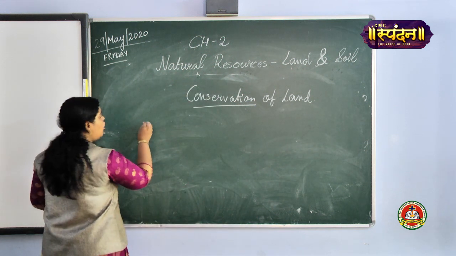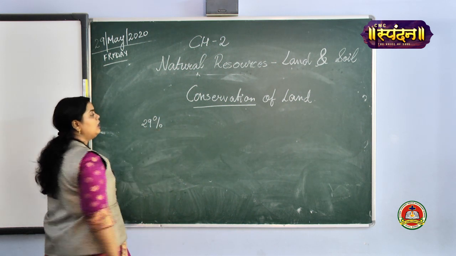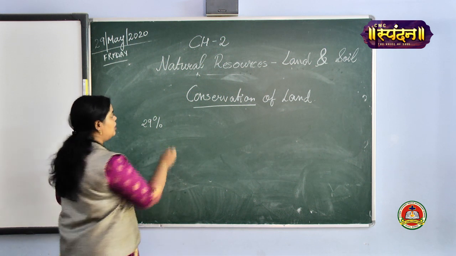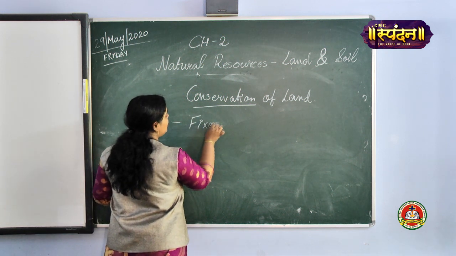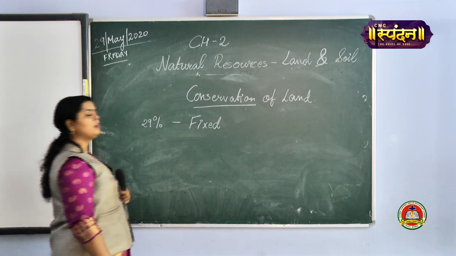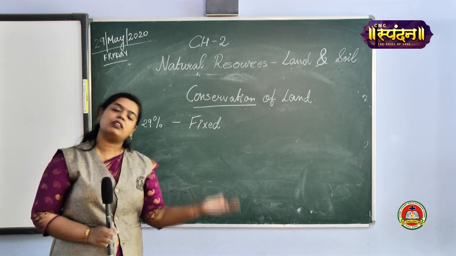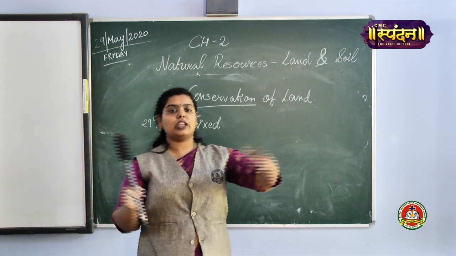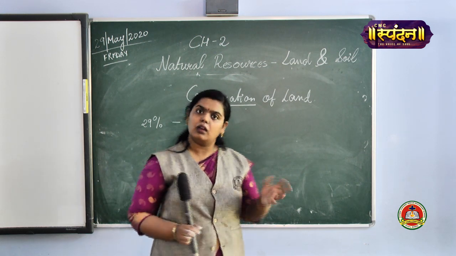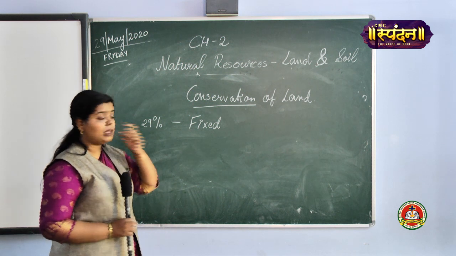Now, you all know that 29% of the earth's surface is land. That means land is fixed. Yes, land is fixed. You cannot change the land. Why so? On earth's surface, you will find the same amount of land. You cannot increase the size of the earth's surface. The earth's surface size would be the same, so the land usage would also be fixed.